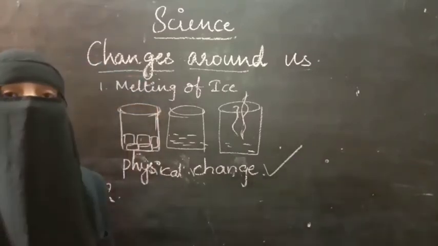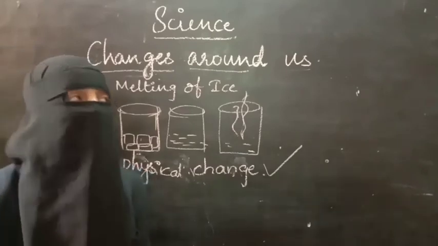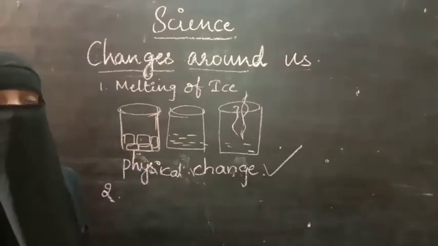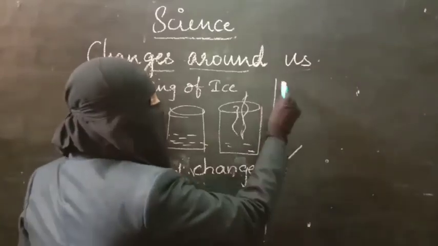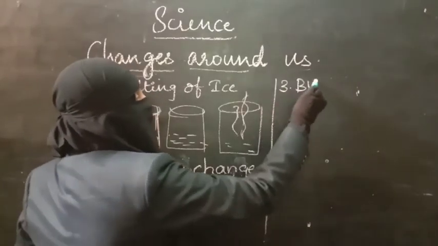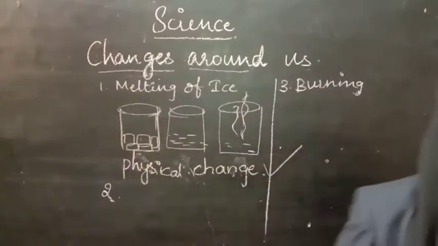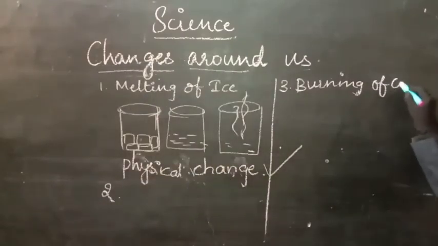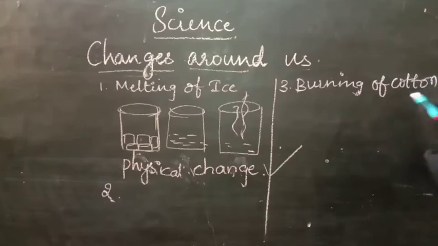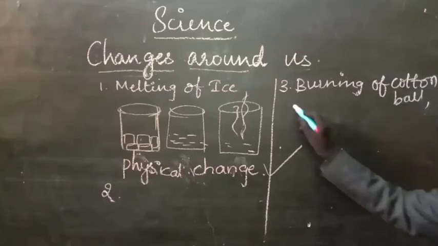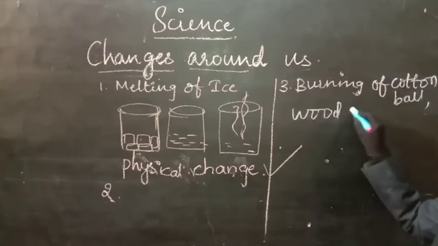Now the second kind of change which we are going to see is the burning of a cotton ball, wood and paper.